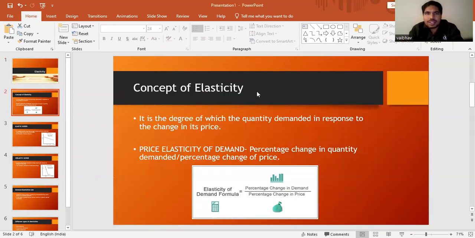What is the concept of elasticity? It's the degree to which the quantity demanded responds to a change in its price. The price elasticity of demand has a specific formula as well: the percentage change in demand upon the percentage change in price. If any commodity's price is increased suddenly, the demand is going to either increase or decrease. Most of the time it will decrease.